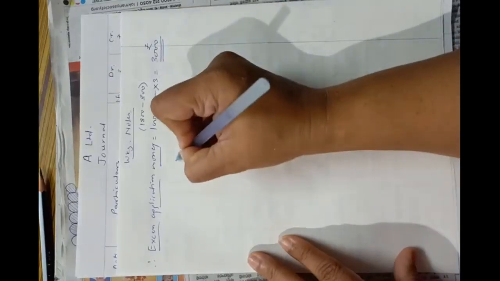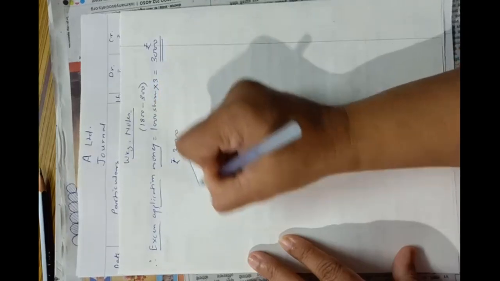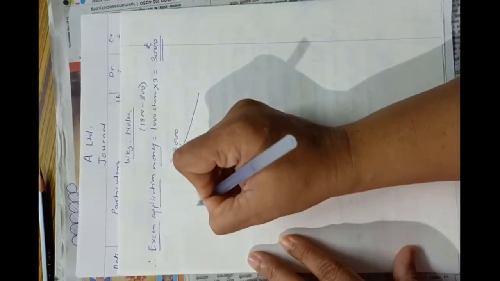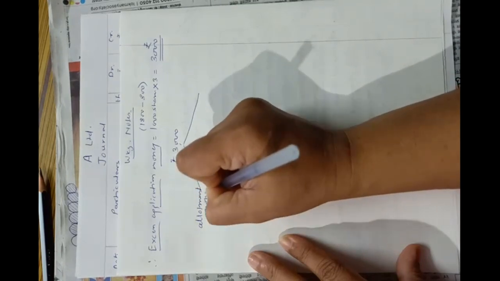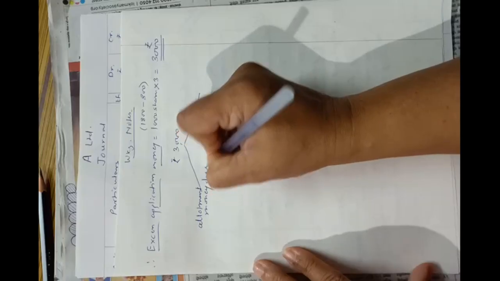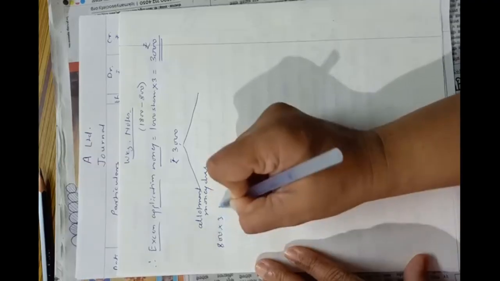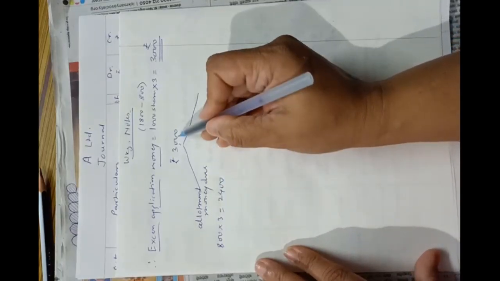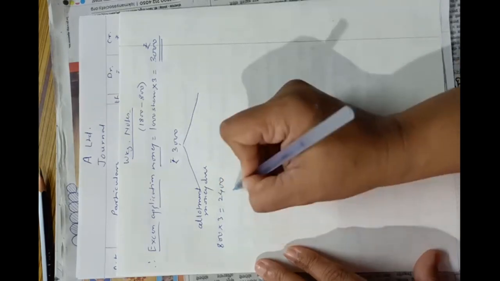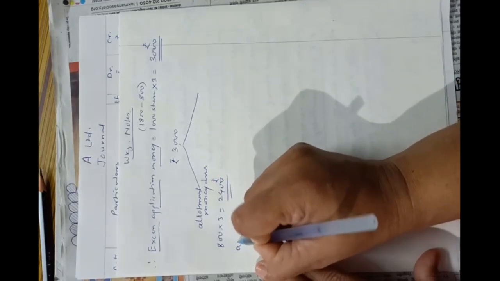So let's see what is the position of Sudha. Excess application money is ₹3000. I will show it in this way. Here, allotment money due will be allotted shares 800 into allotment money 3, that is 2400. So the amount adjusted is ₹2400 from ₹3000.